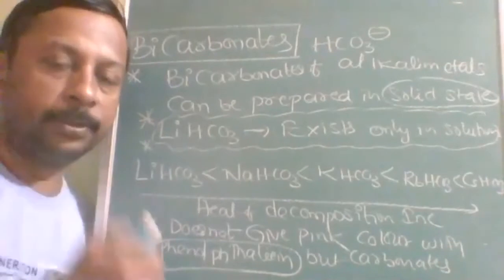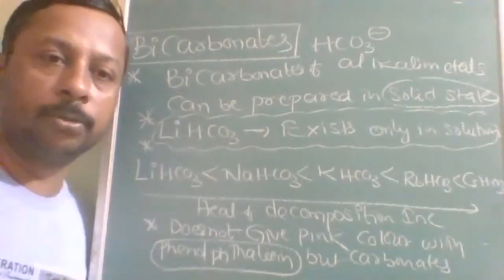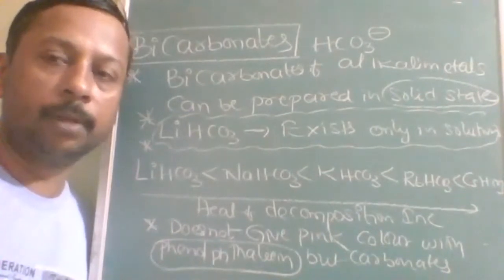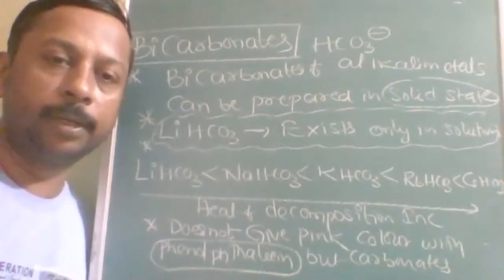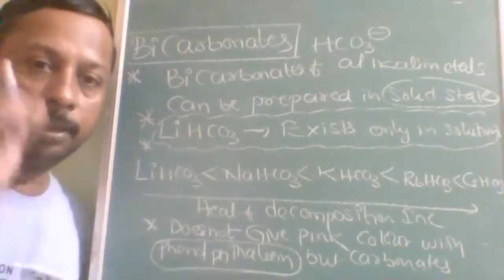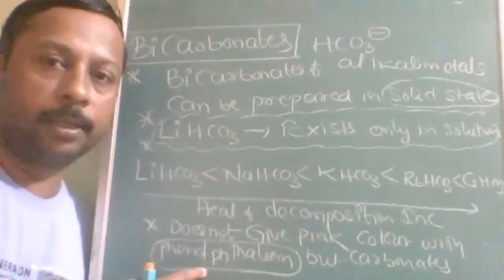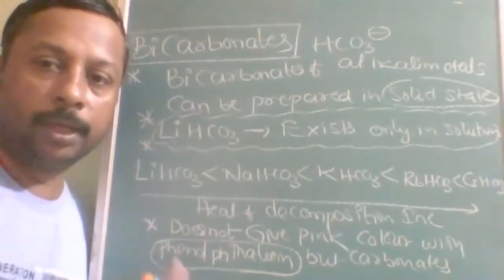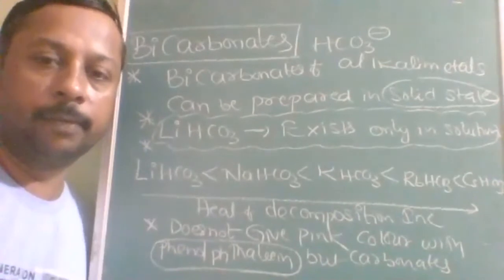There is a change in solubility also. That's why we use it in the Solvay ammonia process: first we prepare the bicarbonate, then change it to the carbonate. This point is very important to distinguish bicarbonate and carbonate. Note this down.